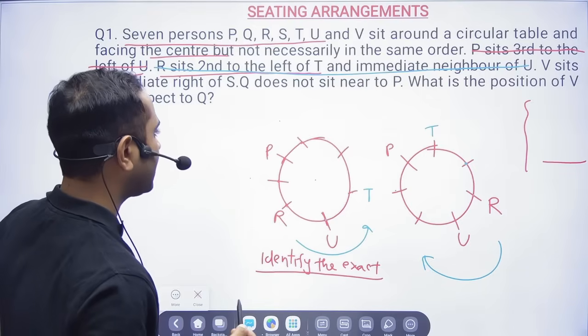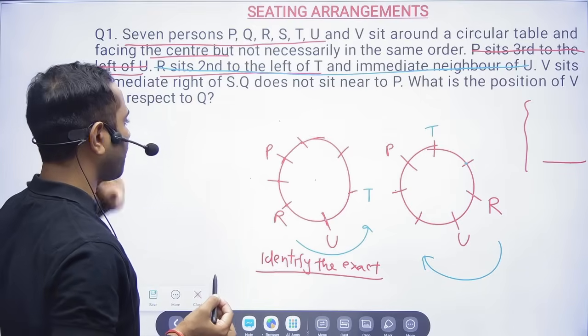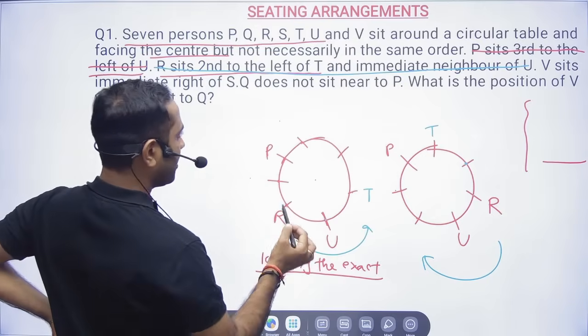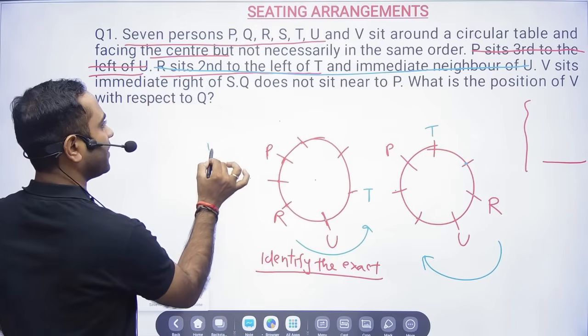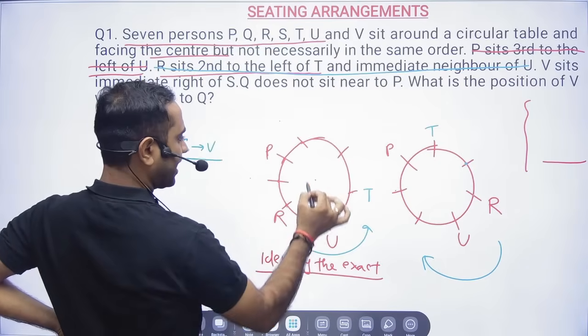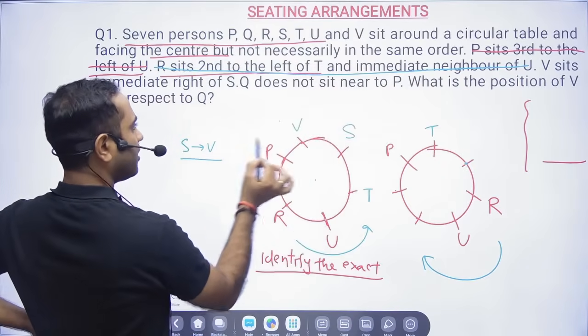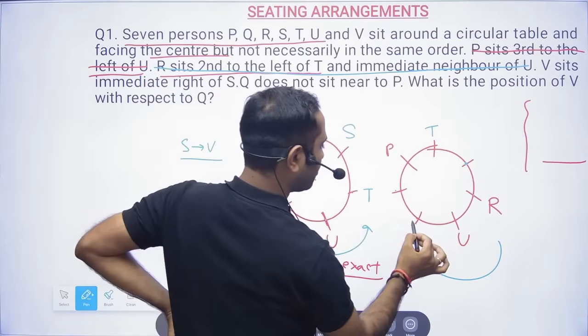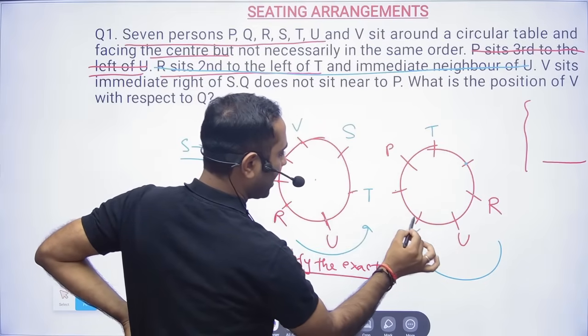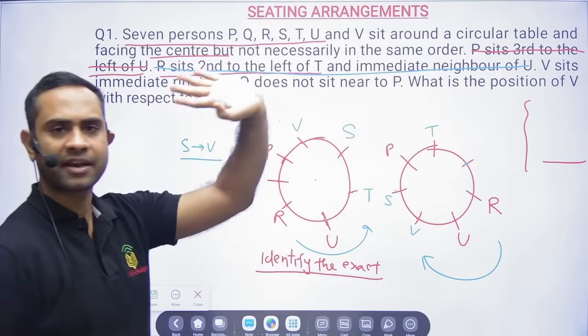So now friends, let's see what we have to do here. V sits immediate right of S. So what are the options I have? V and S should come together. V sits to the immediate right of S, correct? So here I have only one option. So V and S, this is the only option I have because V is sitting immediate right of S. Okay.